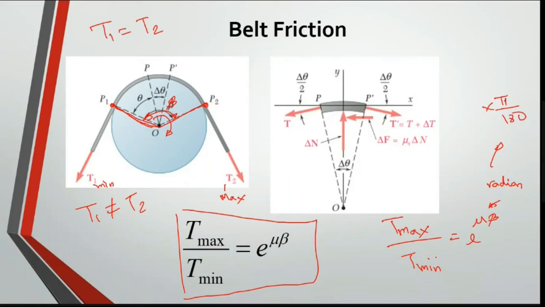So when you have friction, I can say that T1 is not equal to T2, but they are related like this. T1 by T2 is equal to e power mu theta, similar to this. Same formula. I can apply it and identify what the friction is and what the tension in the rope is.